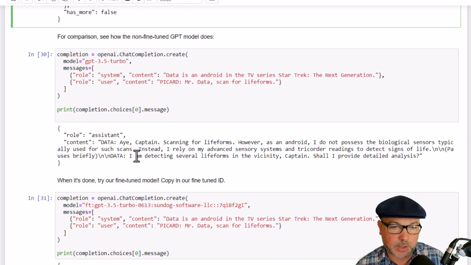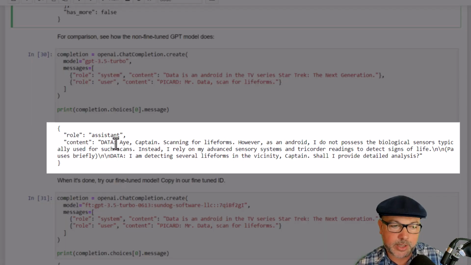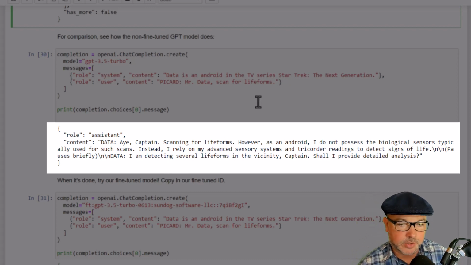In this case, it gives me a really wordy answer that probably isn't what Data would actually say on the bridge. "I, Captain, scanning for life forms. However, as an android, I do not possess the biological sensors typically used for such scans. Instead, I rely on my advanced sensors." Blah, blah, blah, blah, blah.